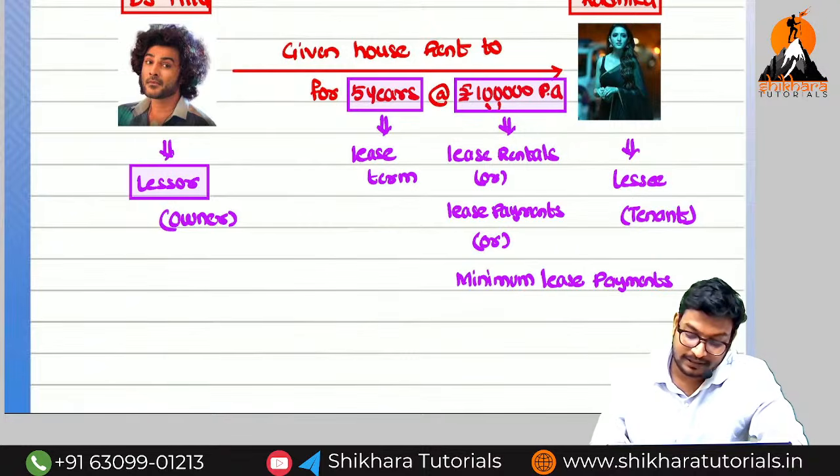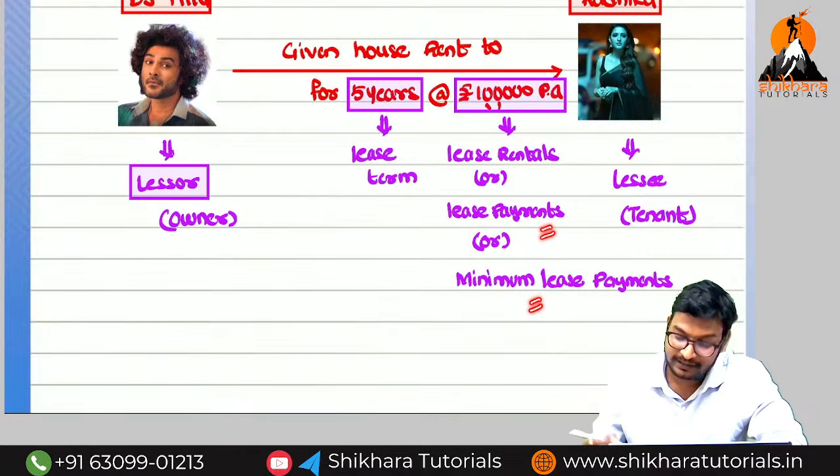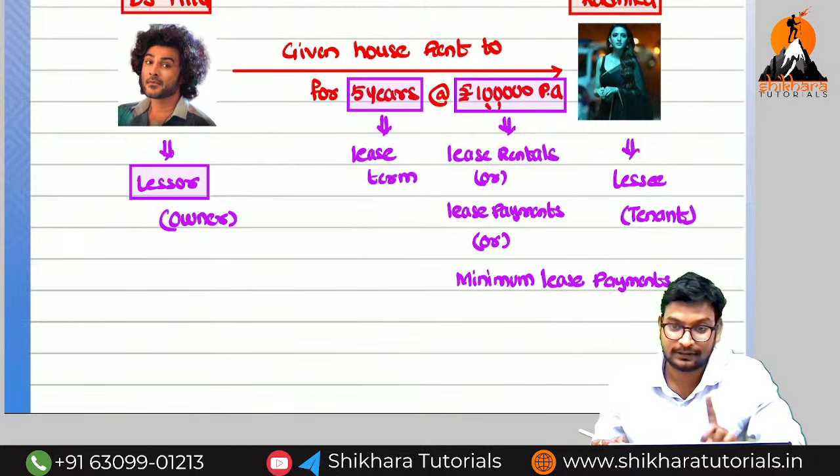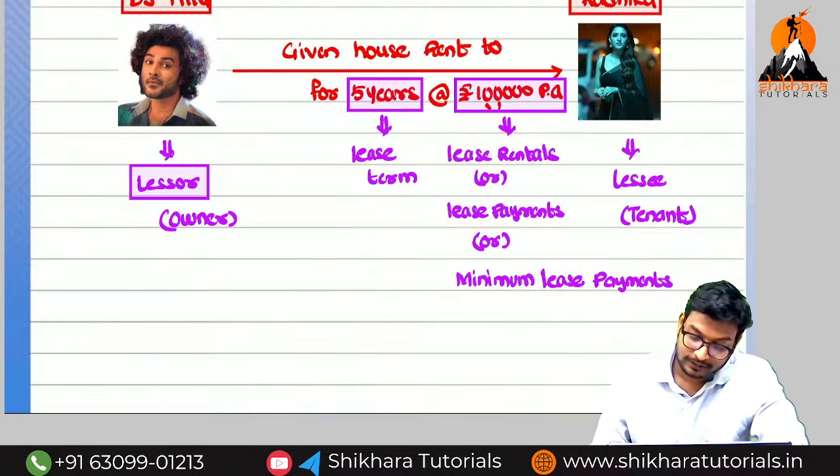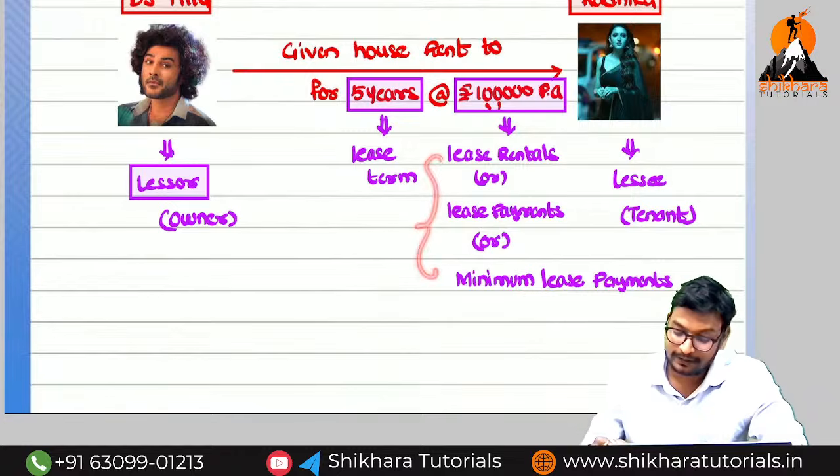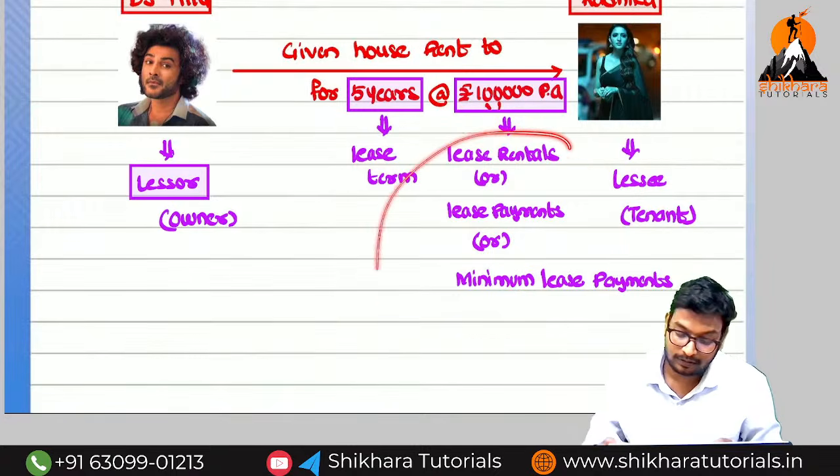Here the 5 years is called the lease term, and 1 lakh is called lease rental or lease payments or minimum lease payments. Sabka malik ek hai, there is a slogan. Similarly here, we can call it lease rental, lease payments or minimum lease payments. All the same things.